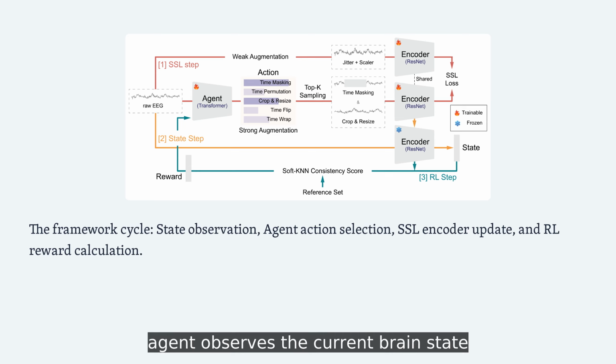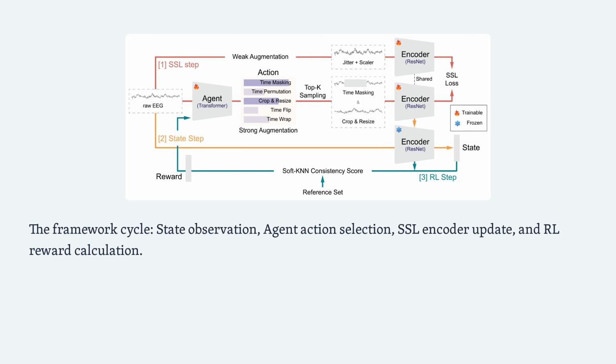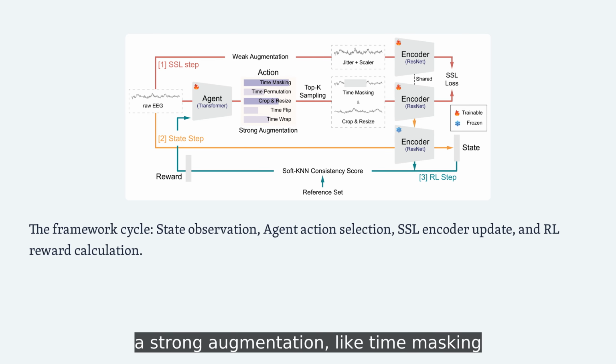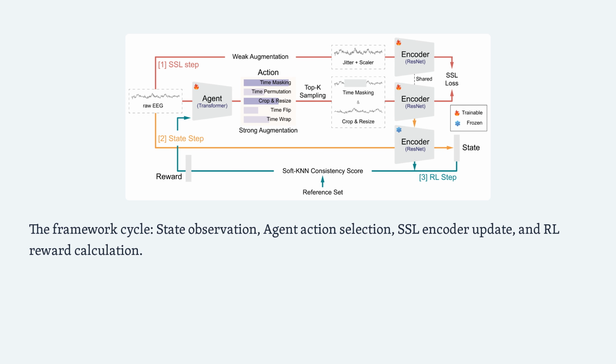First, the agent observes the current brain state through a frozen encoder and selects a strong augmentation, like time masking or cropping. The system then updates the encoder using this intelligent view, and finally, the agent receives a reward based on whether the class identity was preserved.